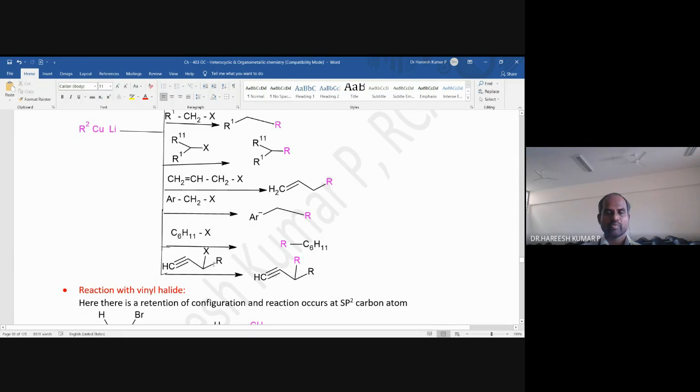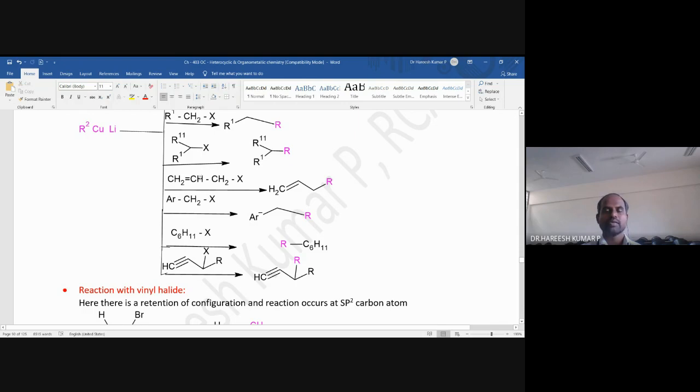What is the name of this compound? This compound is called propargyl halide. Look here at the difference from the allylic halide. Double bond CH2 halide is called allylic halide. Triple bond CH halide is called propargyl halide. That's the only difference.